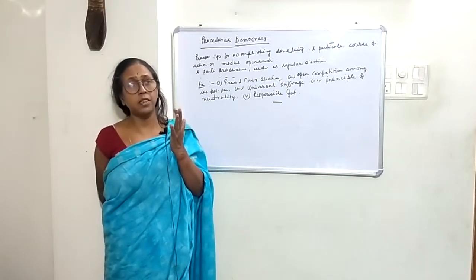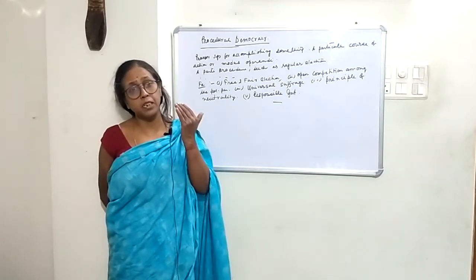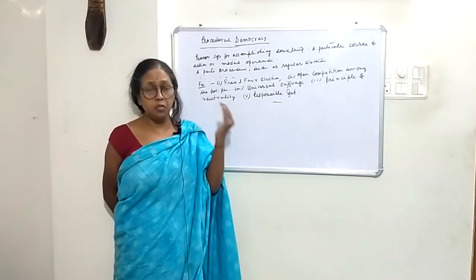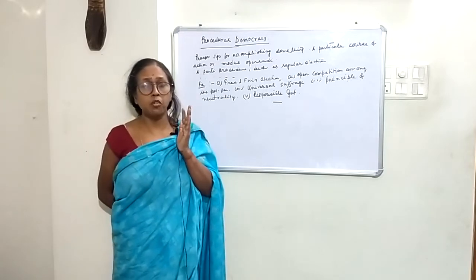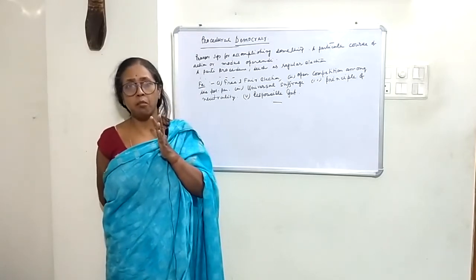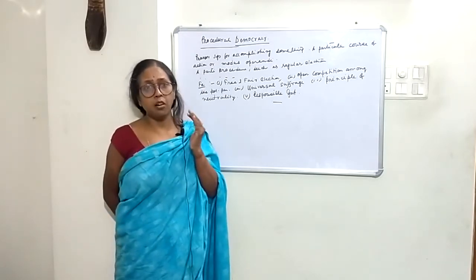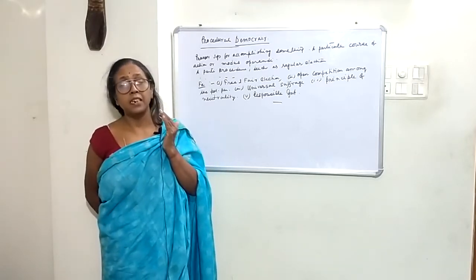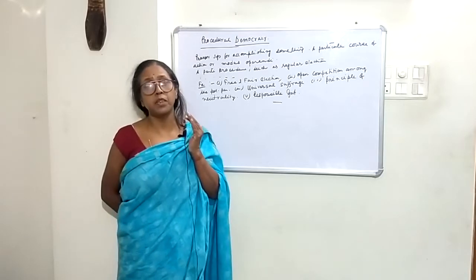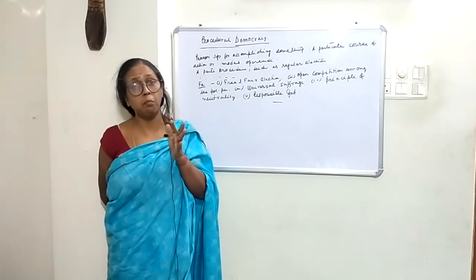Through that universal adult suffrage, or election process, only is it possible to form a legitimate government. If election is not free and fair, then there is every possibility that an illegal party may form the government, or an illegal government may be there.